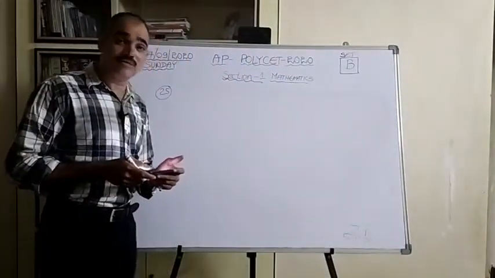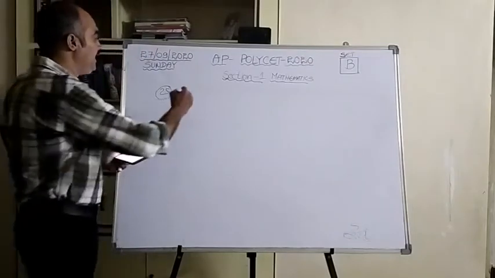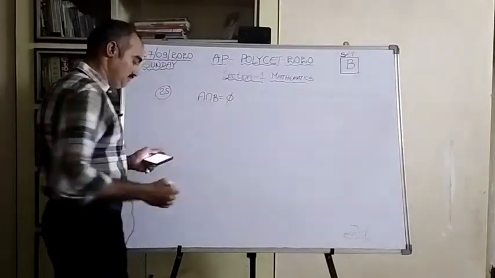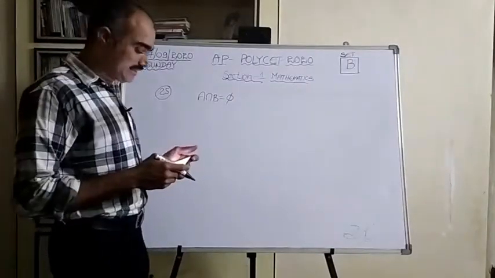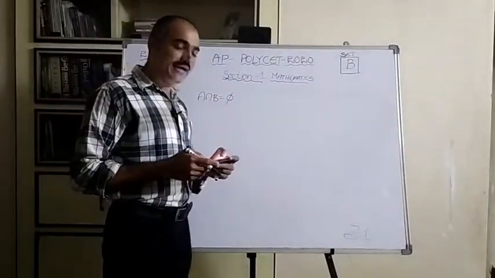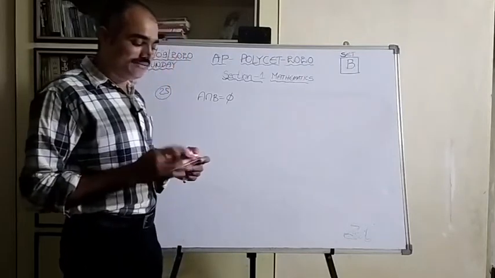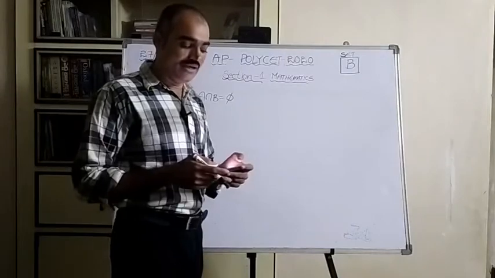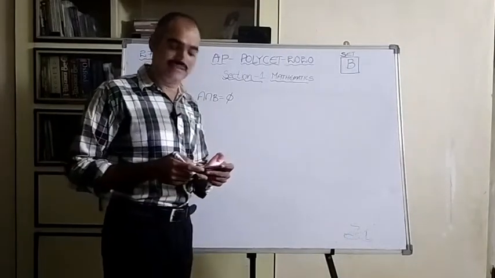Now question number 25. If A intersection B is empty, meaning the null set, then which of the following is correct? First option, A and B are disjoint sets. Second one, A is non-empty but B is empty. Third one, A is empty but B is non-empty. Fourth one, all of these.